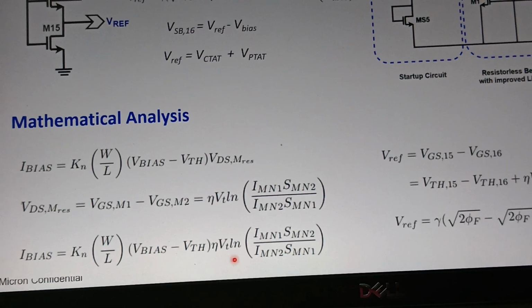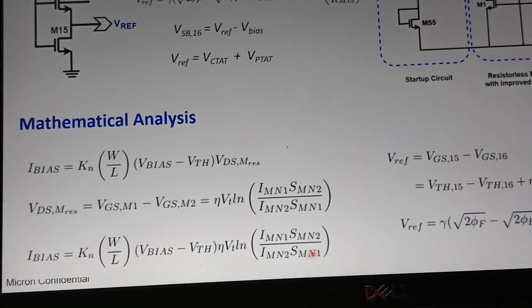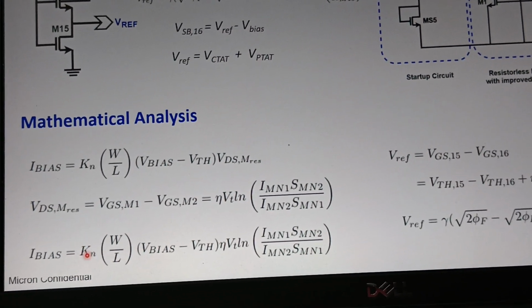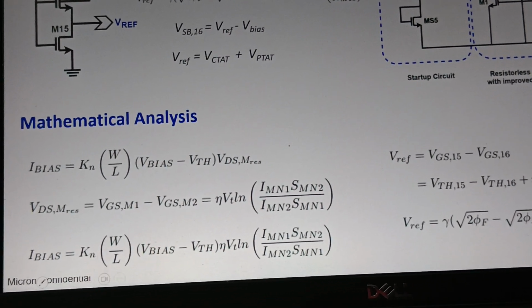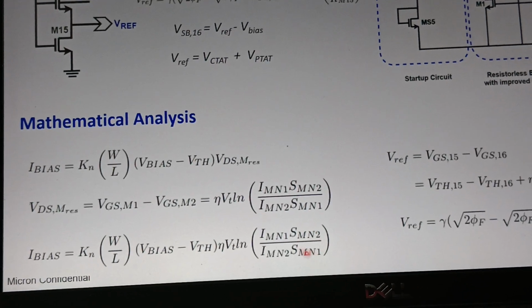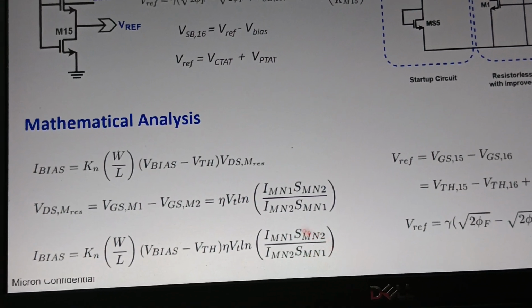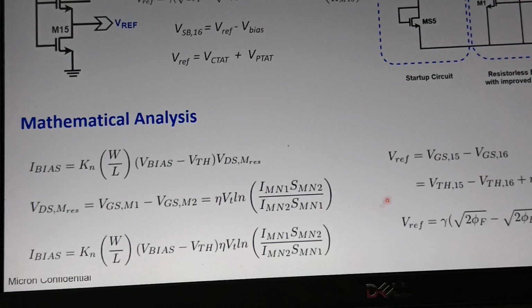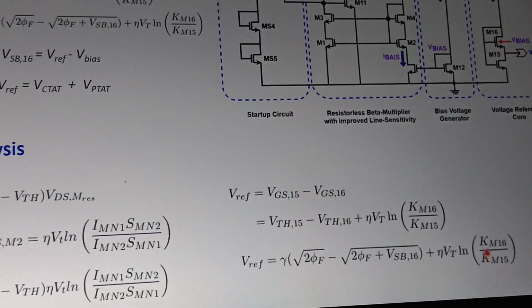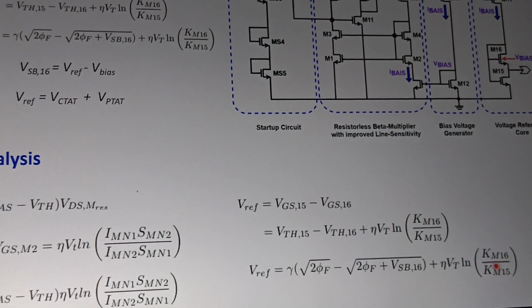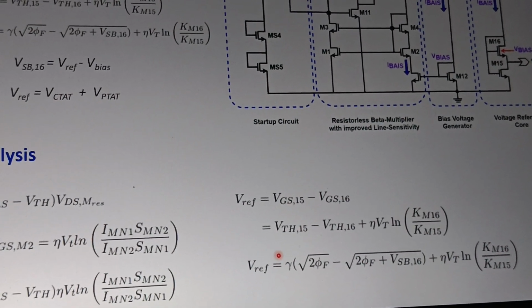If you see this equation, with the help of W by L, we are able to control this I bias to be constant with respect to temperature. So we have control over W by L; SMN2, SMN1, these are all W by L ratios, right? So we are able to control this I bias. And V reference is nothing but this equation that we told earlier. So with the help of W by L of M16, M15, we are able to achieve V reference, right?